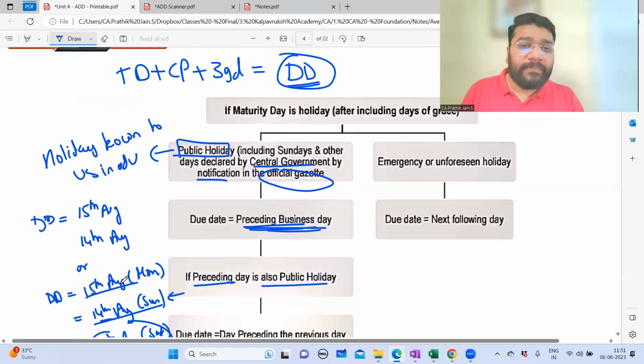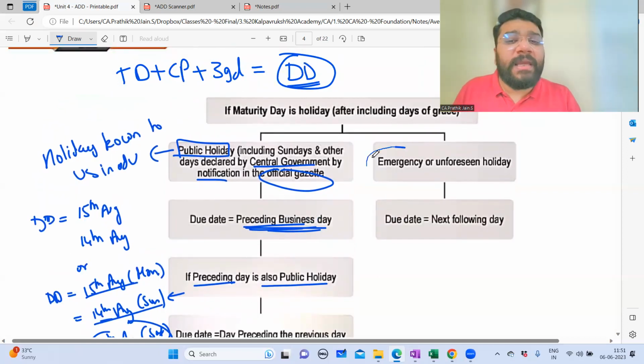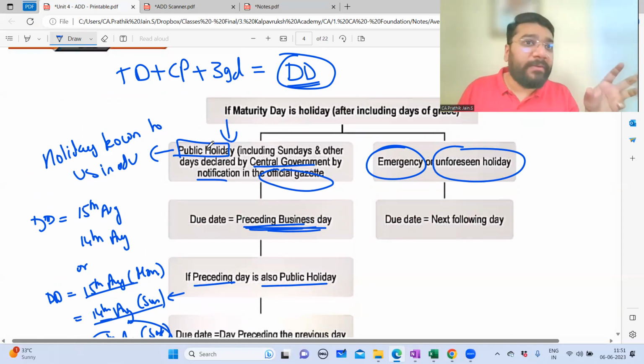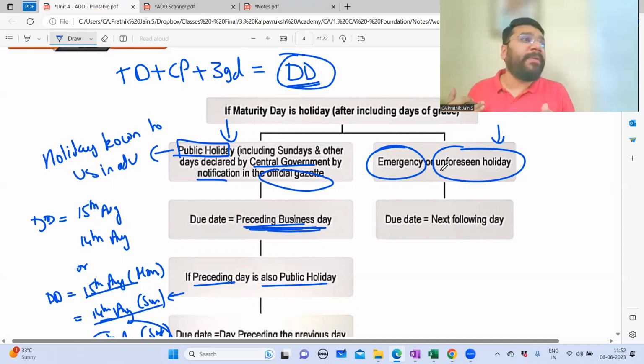On the other hand, if the due date is an emergency holiday, like a bandh, or an unforeseen holiday which is not expected, in that case the due date cannot be the previous day because you are not prepared. Here, you are well prepared in advance. You know when a holiday is coming and accordingly you can plan. Whereas this is a sudden holiday. How can you make the payment one day before?